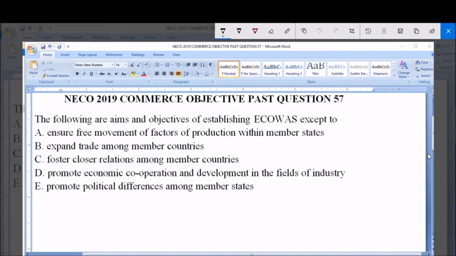So we're looking at Ecowas and the aims and objectives following the establishment of Ecowas.